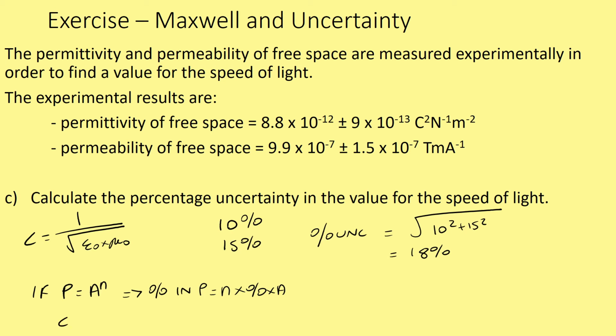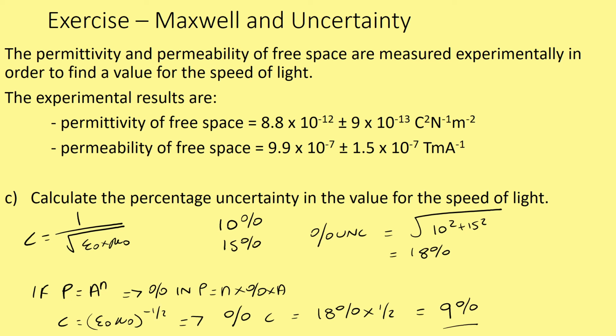So C is epsilon naught mu naught to the negative 1/2, which means that the percentage uncertainty in C is going to be 18% multiplied by 1/2, which is equal to 9%.